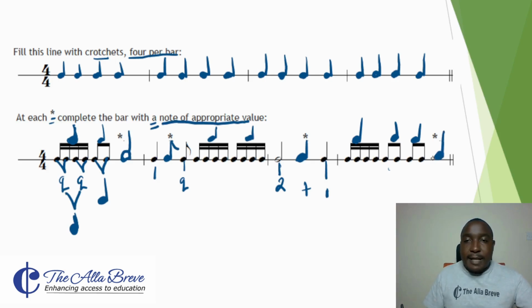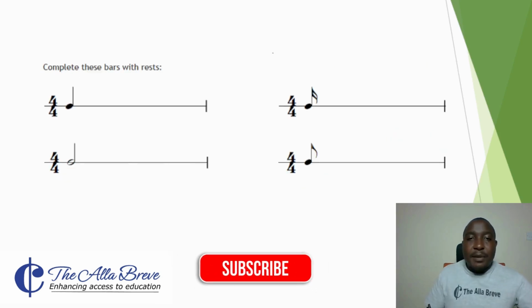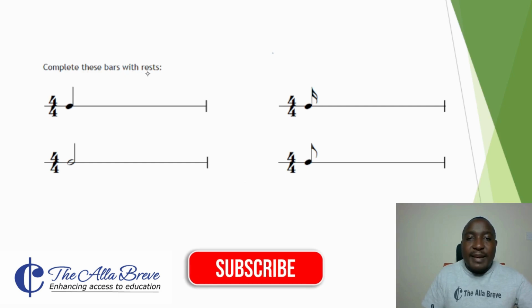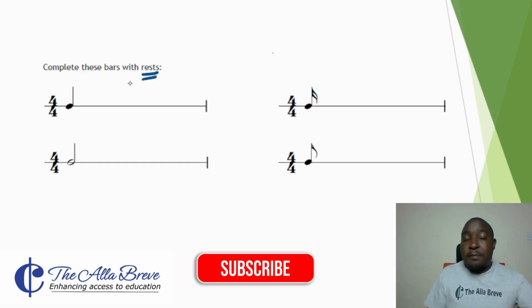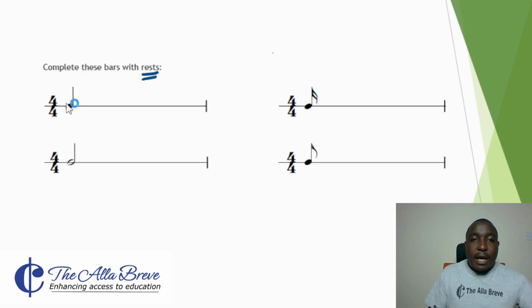And that will be the assessment for the day. Complete these bars with rests. Now we are not completing with notes, but we are completing with rests. The first bar requires 4/4, which means 4 crochet beats per bar, or 4 crochet rests. In this case, we have 1 crochet beat, so we need a rest.